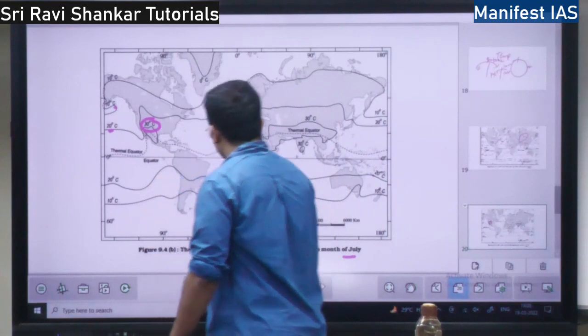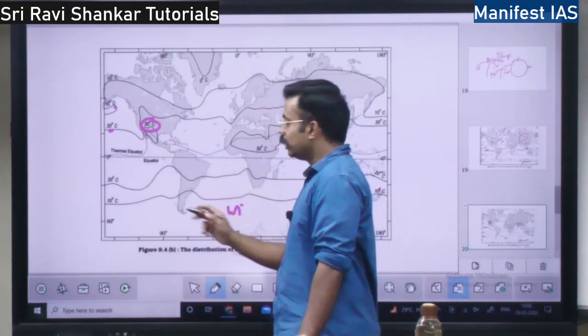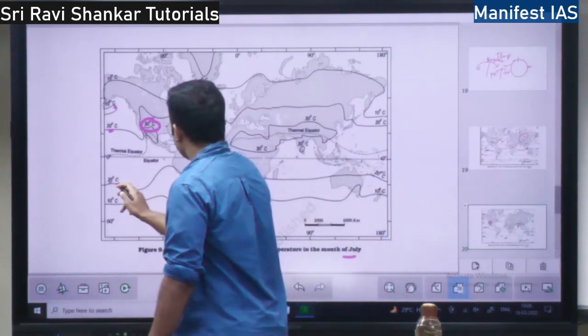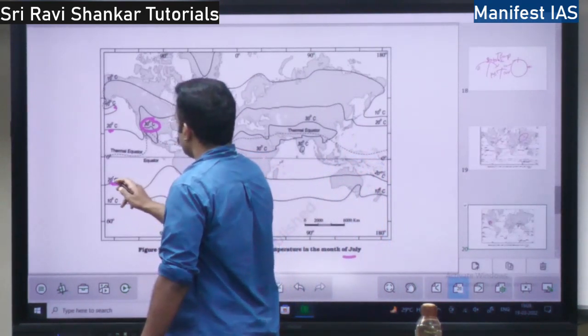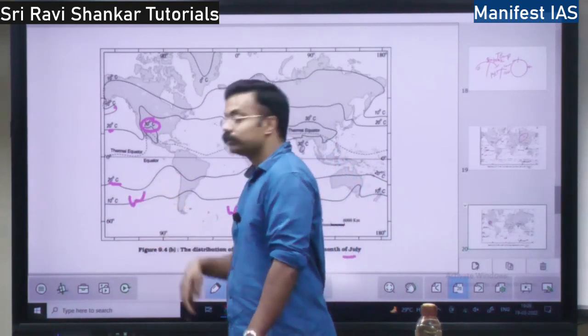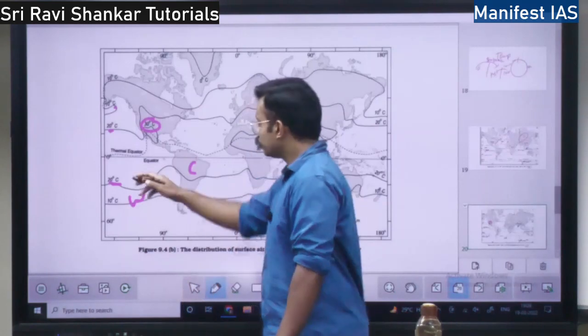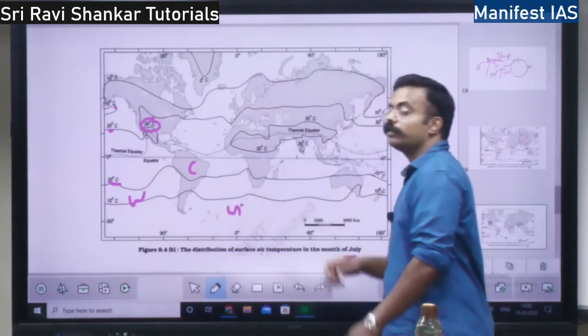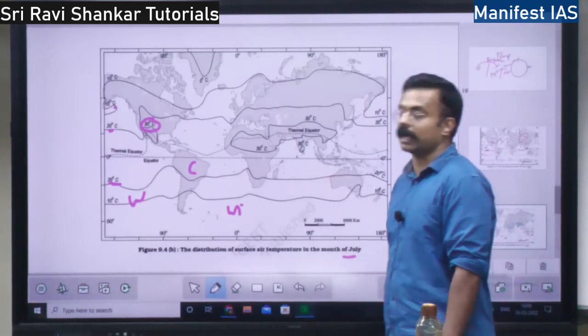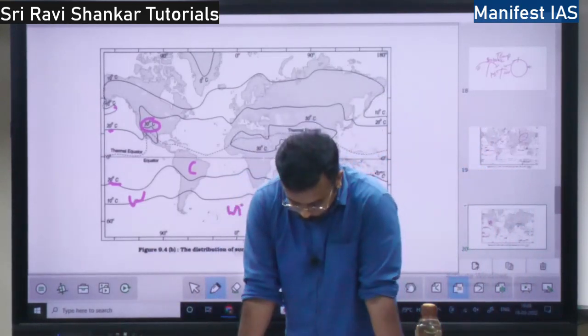On the other hand, you see here, there will be winter in July in the southern hemisphere. So, there is variation. Here you find 20 degrees, here 20 degrees. So, this ocean is warmer, land is colder in the southern hemisphere, right? That is why you find these kinds of isotherms in the southern hemisphere. So, in the month of July, this is the variation, right?